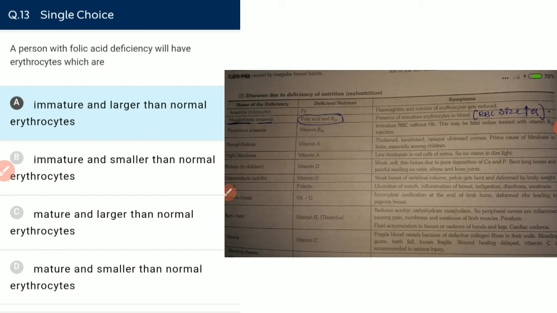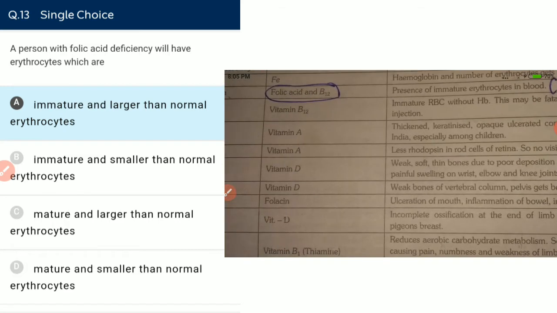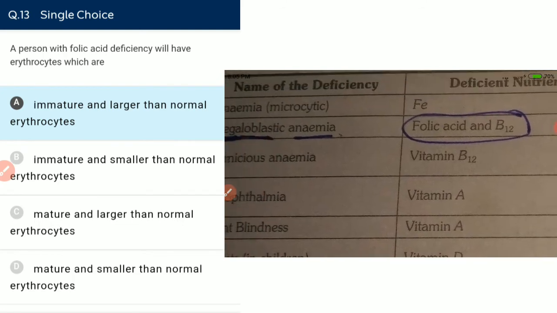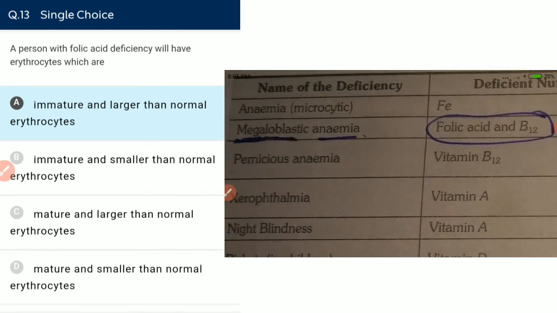In megaloblastic anemia, the erythrocyte size will increase, and immature erythrocytes are found. The size will not decrease, so that is not our answer. Mature, no. Immature.